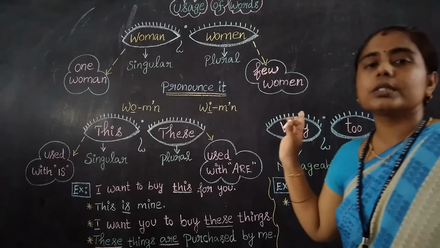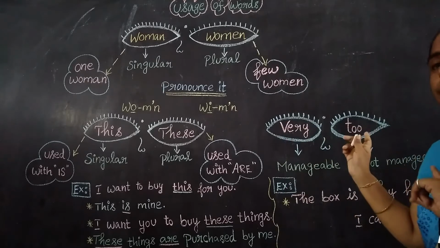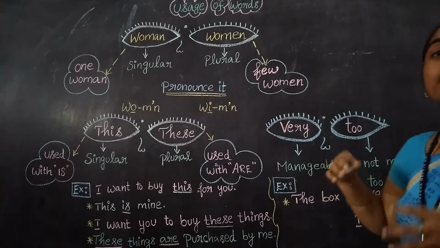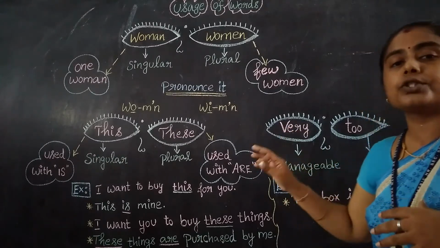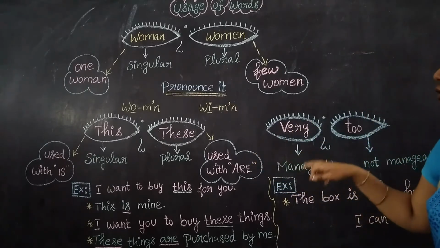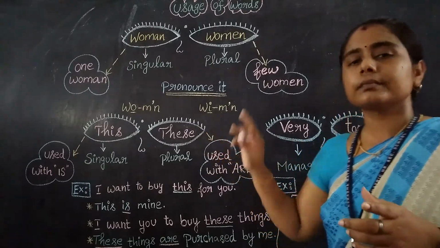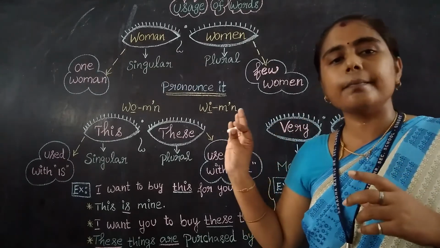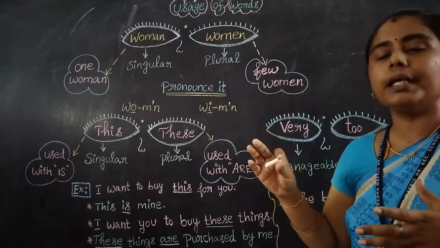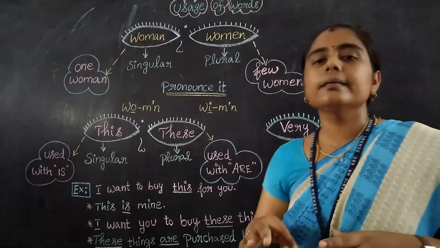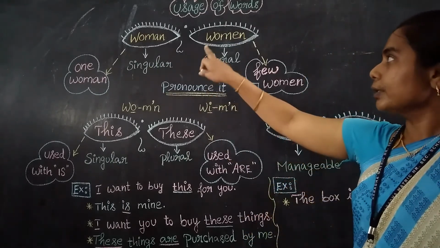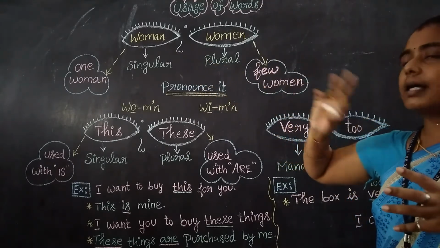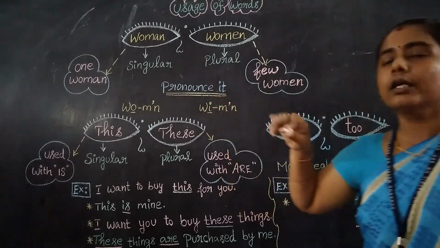So this is the difference between "very" and "too", right? "Very" is already an extreme position, and "too" is a double, triple extreme position. That is an extraordinary position, right? So these are the differences between these sets of words, right? You may think that these two words are the same. They contain the same, or similar, meaning, but it is not right. Exactly, that is not right. See, like "woman", one is for singular and another for plural, right? But there is a different meaning for each word, right? So it is not the same.